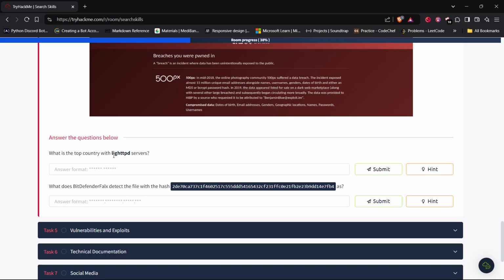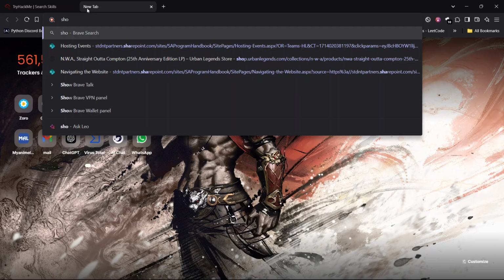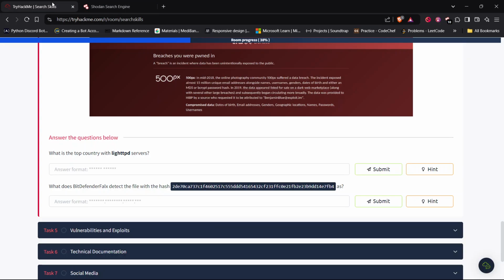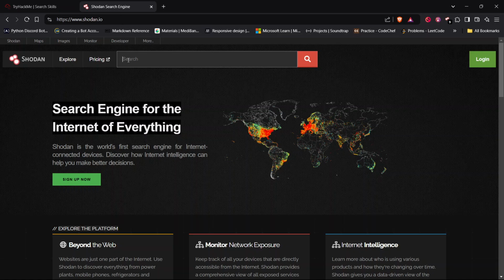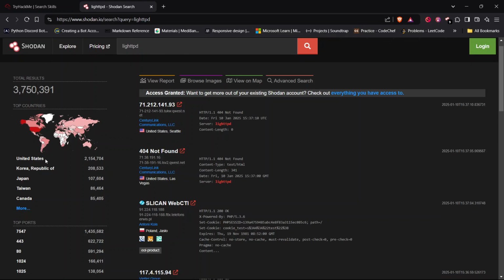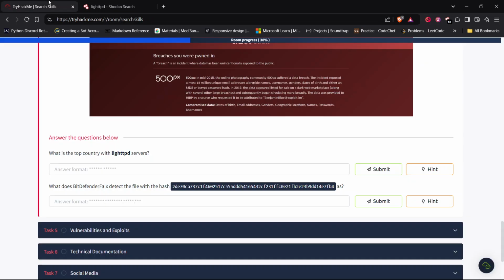What is the top country with lighttpd servers? Okay, so the question is about servers. We have to go to Shodan.io to check the information. So lighttpd. So lighttpd servers. Okay, we can see the results here. So the top country using lighttpd servers is United States. Let's answer this here.